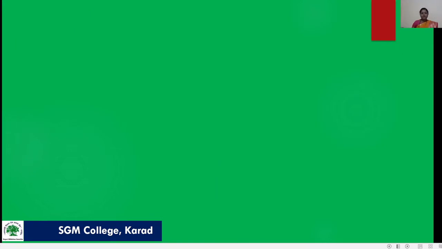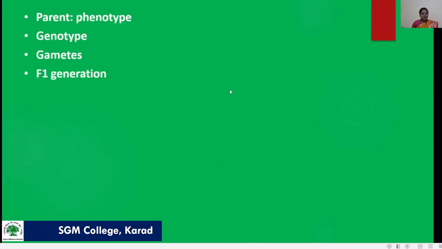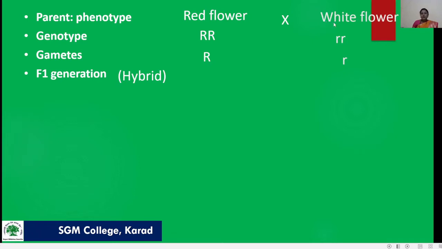See here the example, where we take the parent phenotype. We take a red flower, whose genotype is capital R, and another, a white flower, whose genotype is small r.